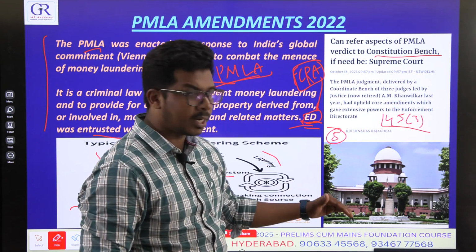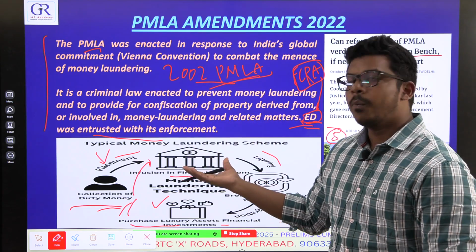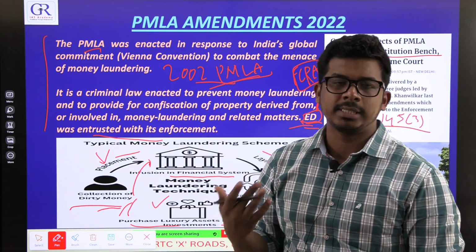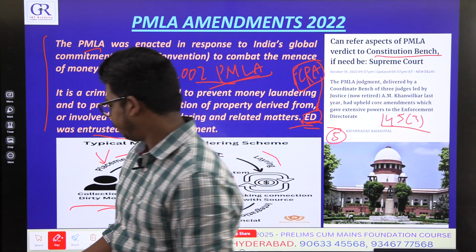So the news is not so important. I have explained everything so that you can understand the news. I hope you have understood what money laundering is, the legal provisions criminalizing money laundering, the agency that tracks it, and what the present news is.